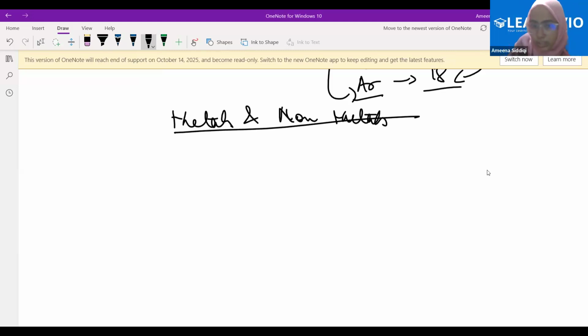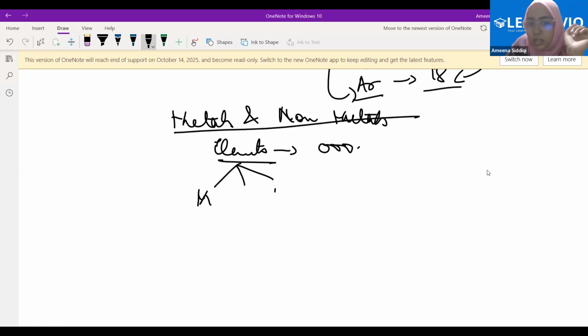First of all, what are elements? Please do not judge me on my writing. Elements are substances which have the same type of atoms. Now they are categorized into three types: metals, non-metals, and metalloids. We are not concerned about metalloids right now. We are only concerned about metals and non-metals.